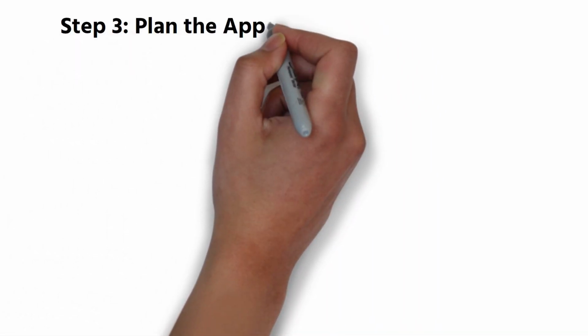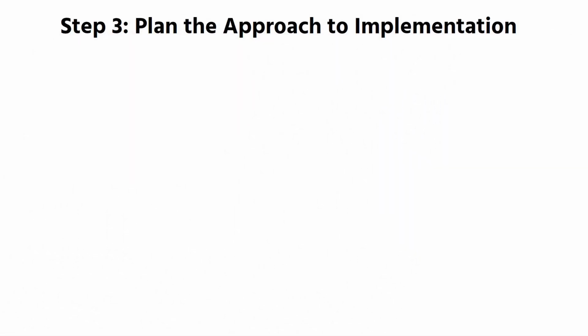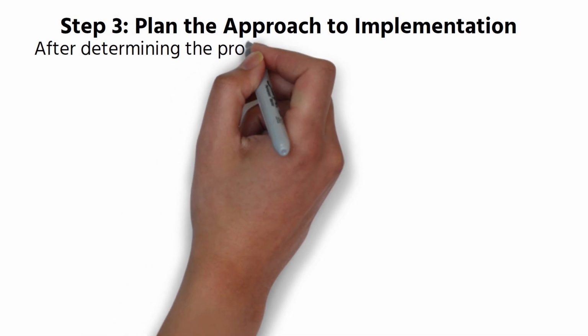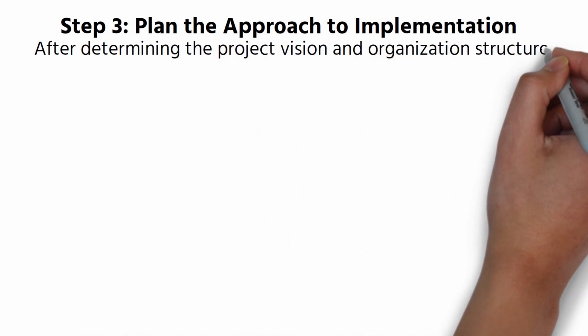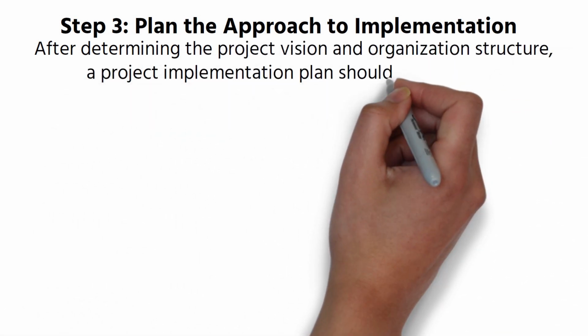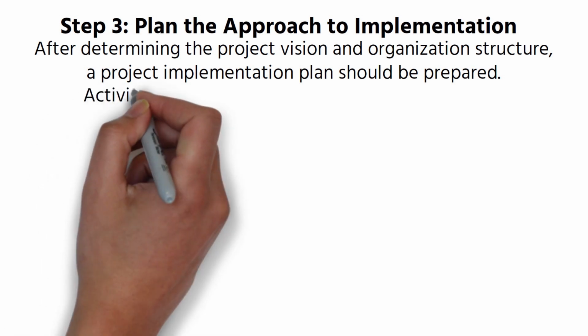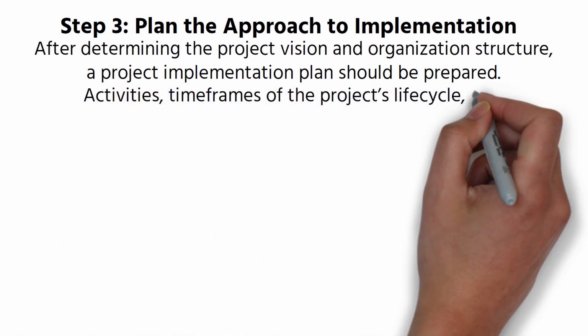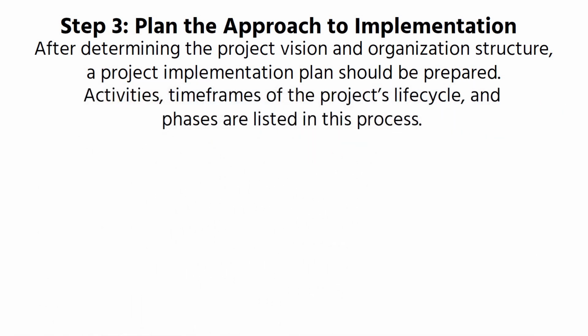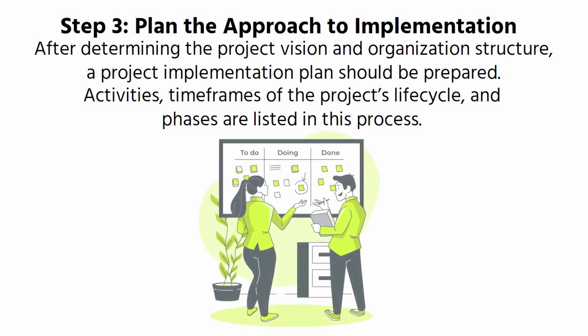Step 3. Plan the approach to implementation. After determining the project vision and organization structure, a project implementation plan should be prepared. Activities, timeframes of the project's lifecycle, and phases are listed in this process. Project milestones, activity dependencies, mobilization plans, and resource allocation should be effectively planned at this step.